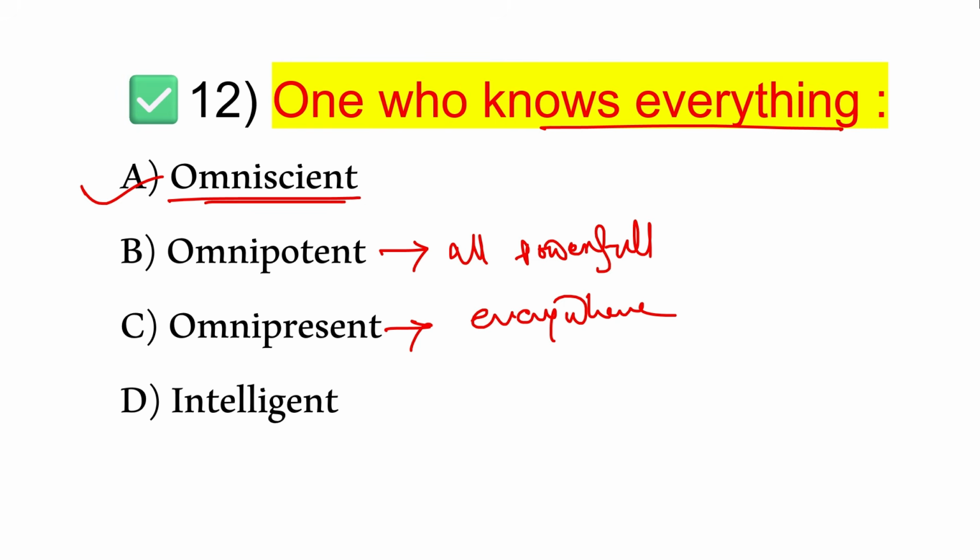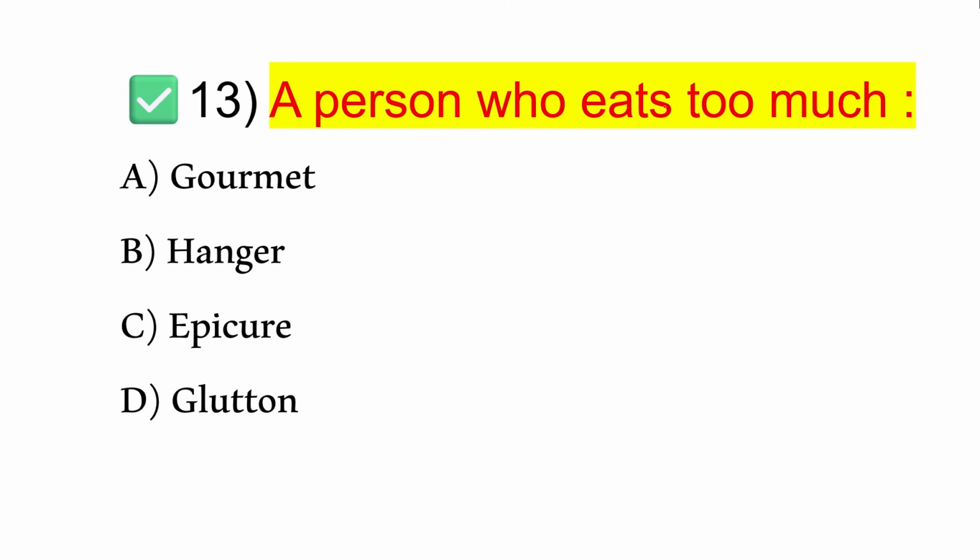Everywhere. Okay, next, a person who eats too much. That is called option D, gluten. So I have already told you the difference between the gourmet and gluten. So gourmet is a person who likes to eat, and gluten is a person who eats too much or excessively. Understand? Good. And what is an epicure? So an epicure enjoys fine and luxurious food.